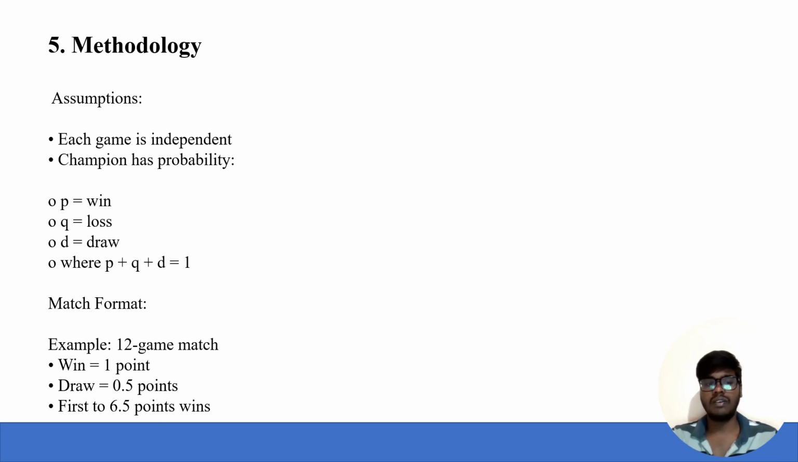Then the match format. For example, we take a 12-game match. A win gives 1 point. If the game is drawn, we get 0.5 points, and the first to 6.5 points wins. I mean, whoever gets 6.5 points will win the match.